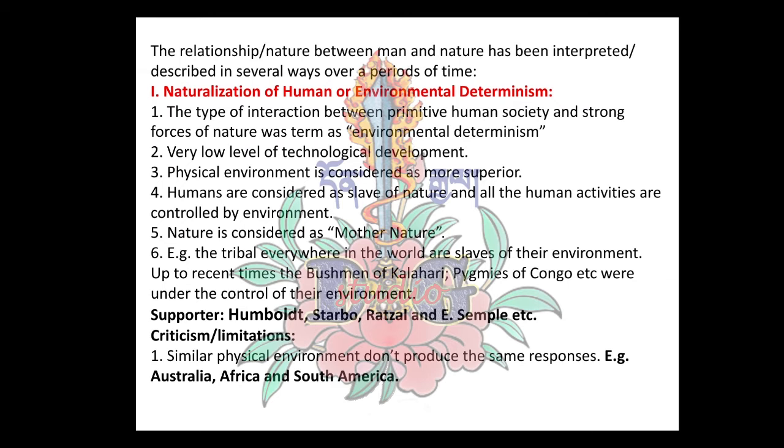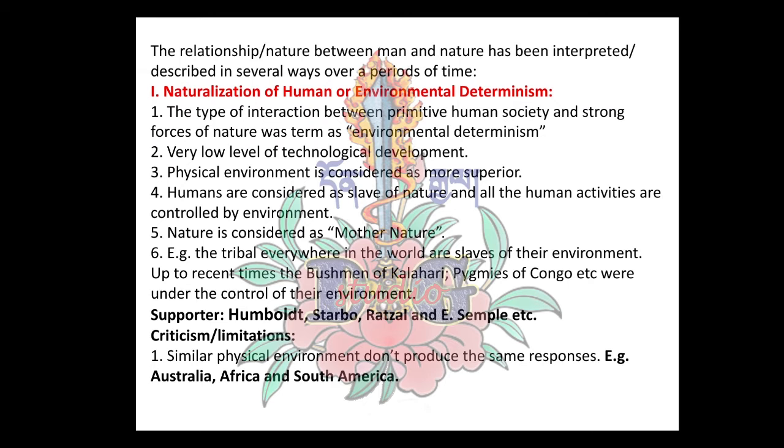The oldest, the most initial form of describing the nature of human geography, is naturalization of humans, or environmental determinism. Following are the characteristics of naturalization of humans or environmental determinism.